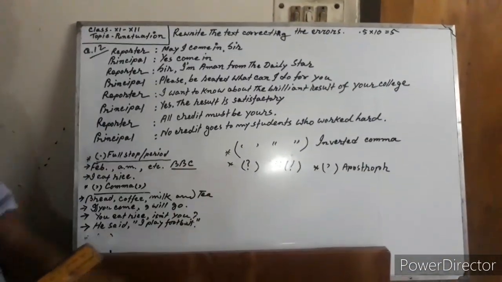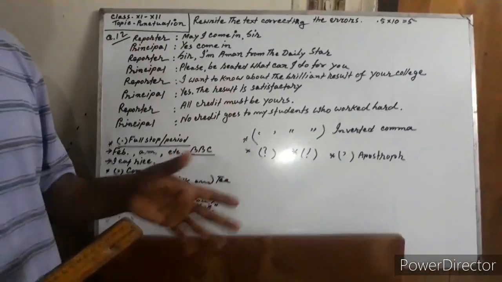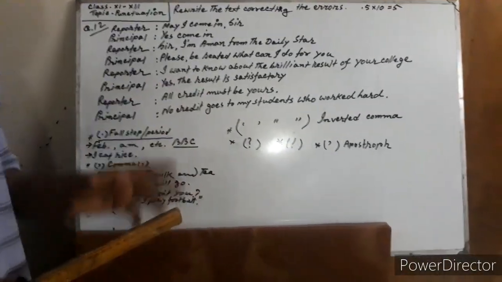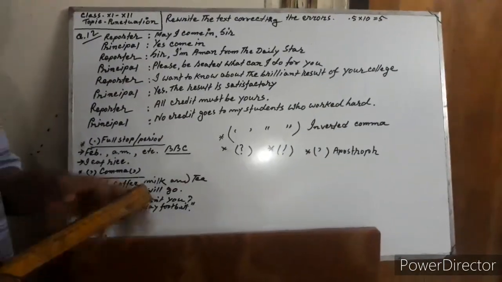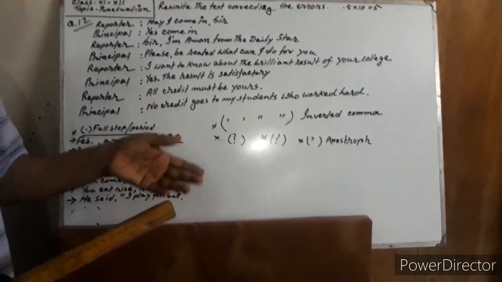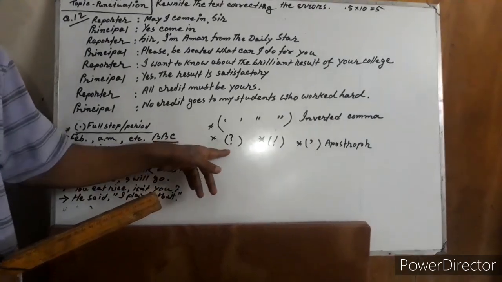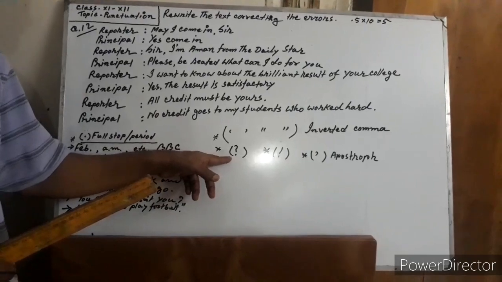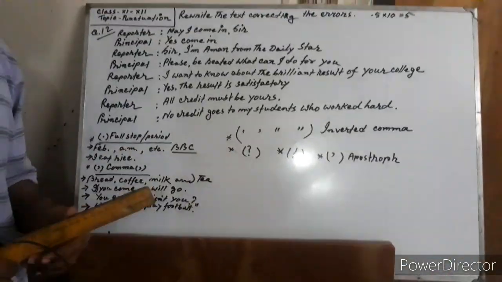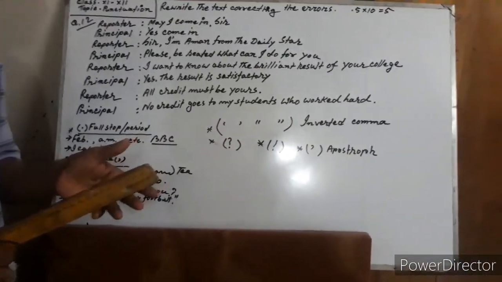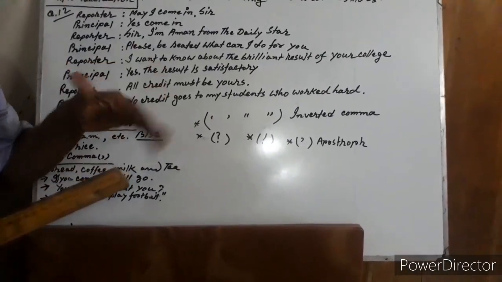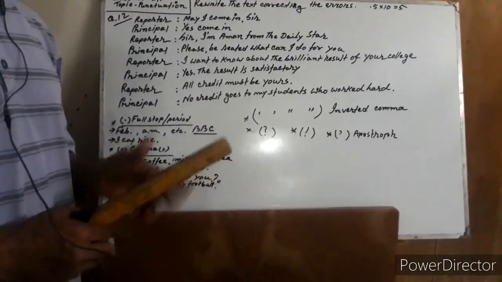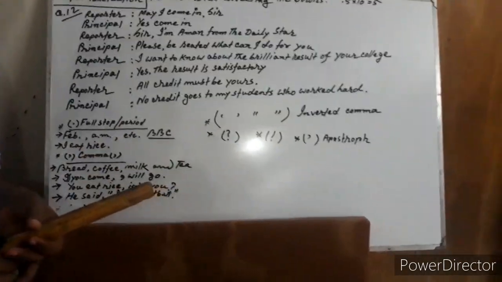Question mark, as you know, is for the interrogative sentence. What type of sentence is an interrogative sentence? A sentence that expresses a question. If you want to know something by asking, we use the interrogative sentence. The question mark is very simple, and to find this type of sentence is very easy. What is your name? It's an interrogative sentence.